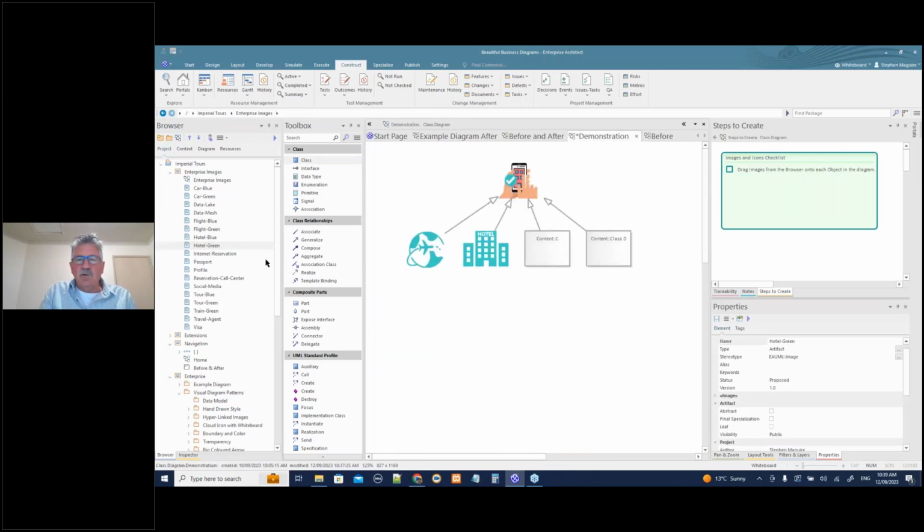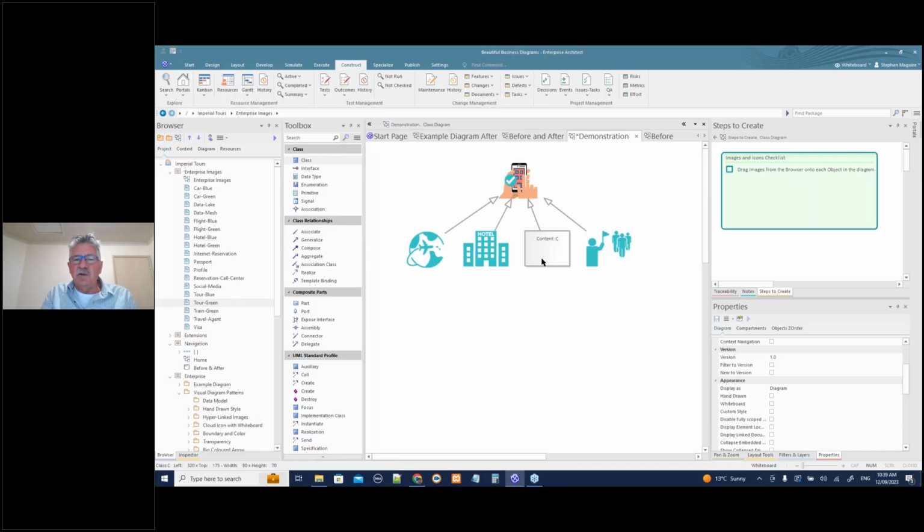Set as, and I'm going to do tours. I'll do tours, and I'll go green on tours there. And I'm going to show you something different with cars. So another thing you can do, you can't do this when you look at this. When I drag an image on, it didn't come up with this option.